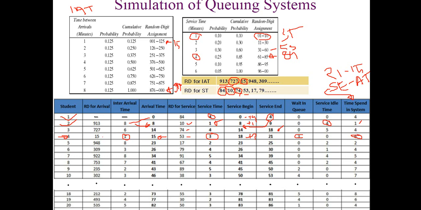So the service end of customer number 4 is 21, and the arrival time is 15. So 21 minus 15 is 6. That's how we find out the time spent in the system, that means how much time a particular customer stays in the system. It depends on the arrival time and the service end time, in which time the customer arrives in the system and in which time the customer leaves the system.